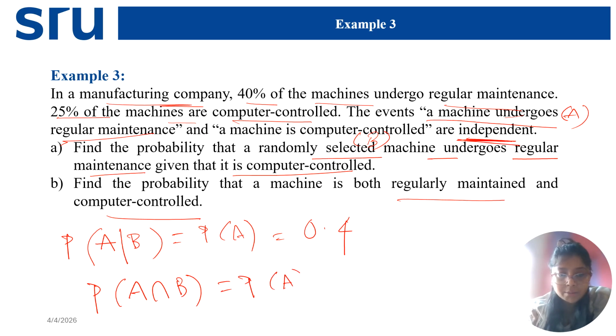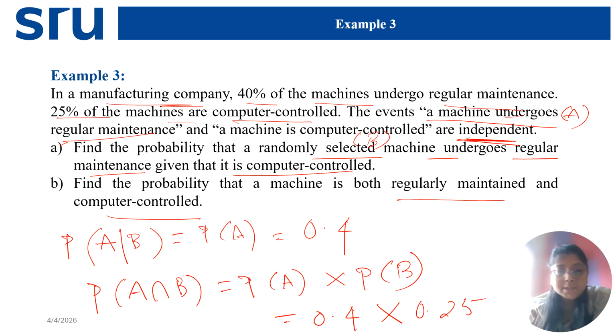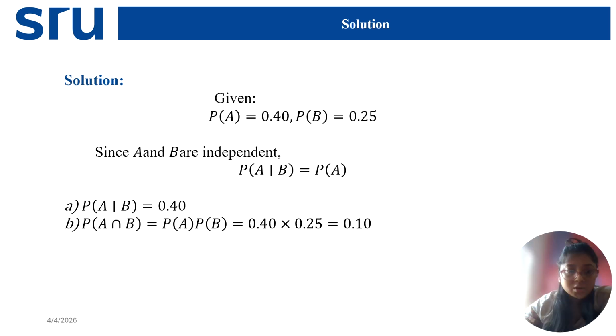So I have probability of A times probability of B. So 0.4 times, similarly, probability of B is equal to 0.25, as given, 25% of the machines are computer controlled. So this is my answer. Here you have the complete solution of the previous question.